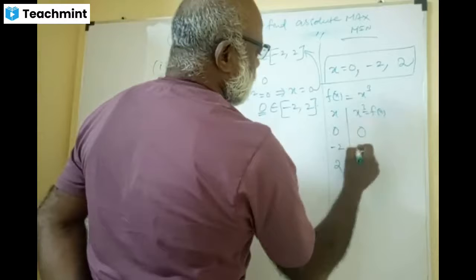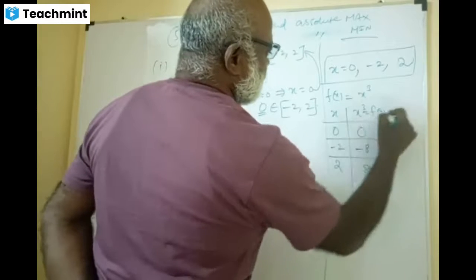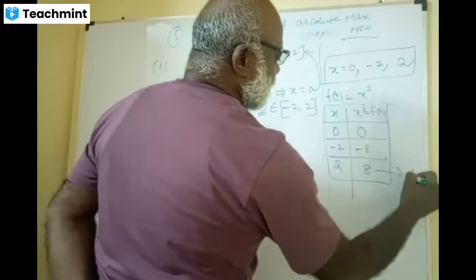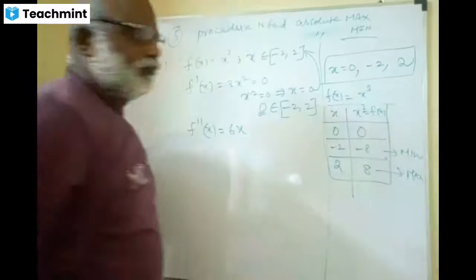So at 0 it is 0, at minus 2 it is minus 8 and at 2 it is plus 8, my dears. This is the function value. So this is called the absolute maximum and this is called the absolute minimum.